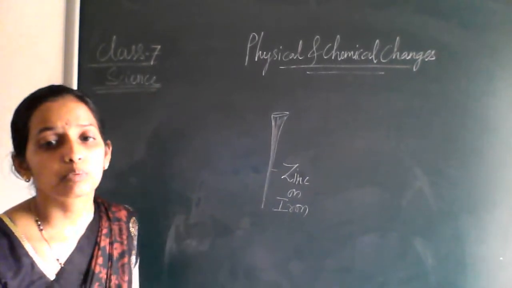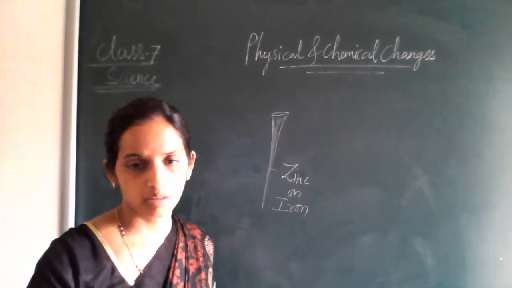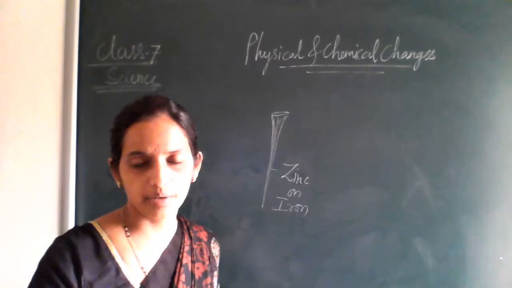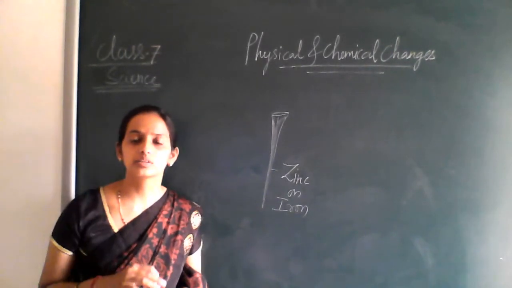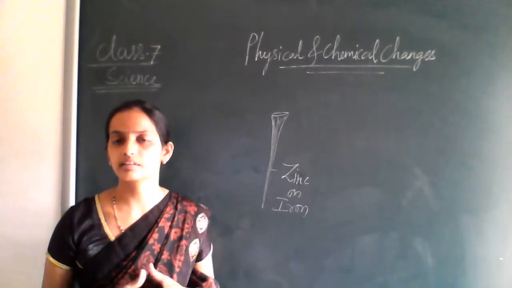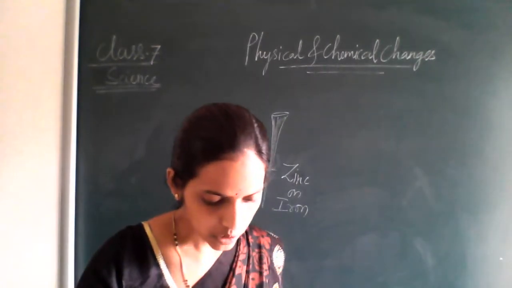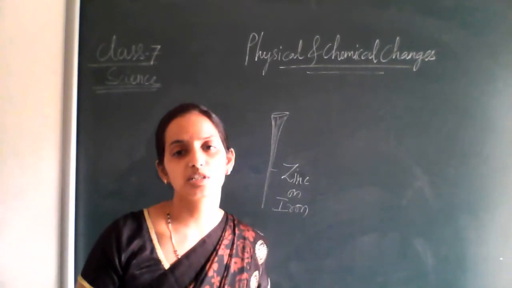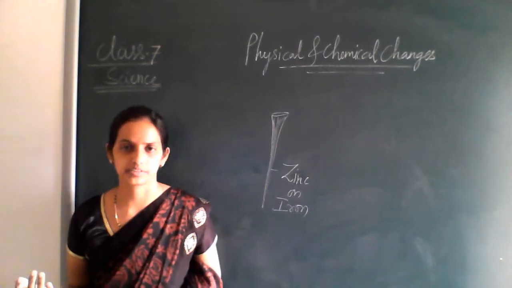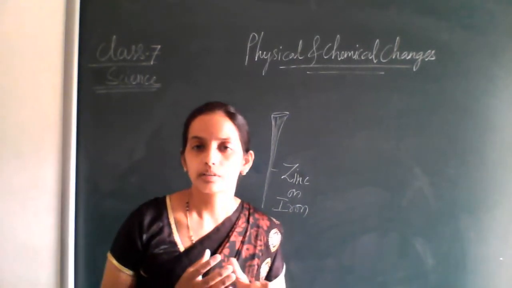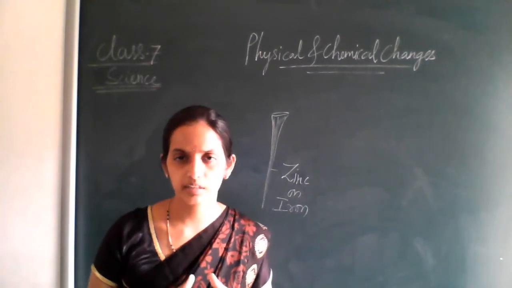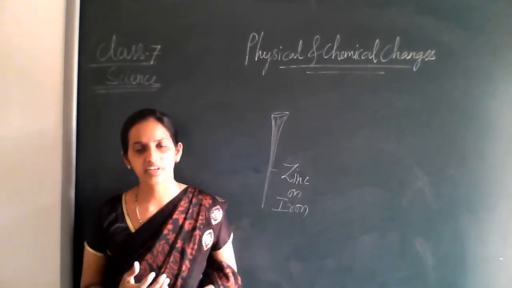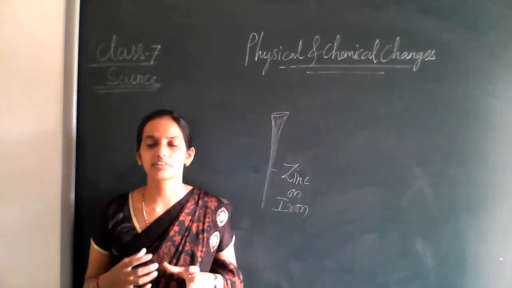How are you going to protect your iron from rusting? We are going to protect the iron from rusting through paints. We protect our iron materials with the help of paints and grease, right? The example they have given is ships. Ships are the vehicles of water bodies, and these vehicles are made from iron materials. When this iron comes in contact with salt water, it will definitely get rusted.